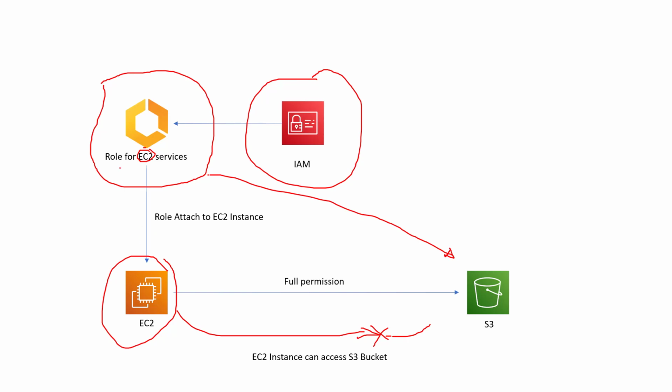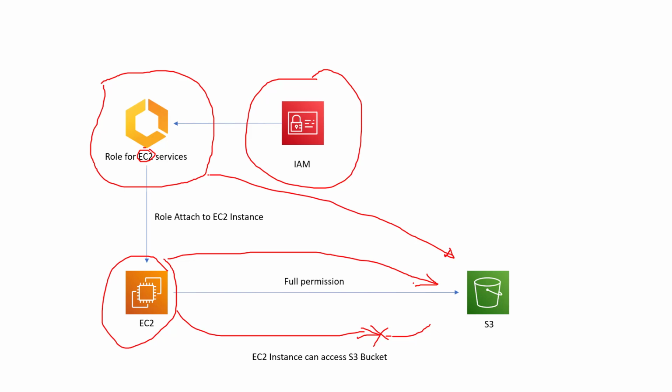After we attach the role to this EC2 instance, this EC2 instance has full permissions to S3. So this is how we can create a role, assign permissions to it, and after that attach it to a specific resource, so that one resource can access another resource in the AWS environment.